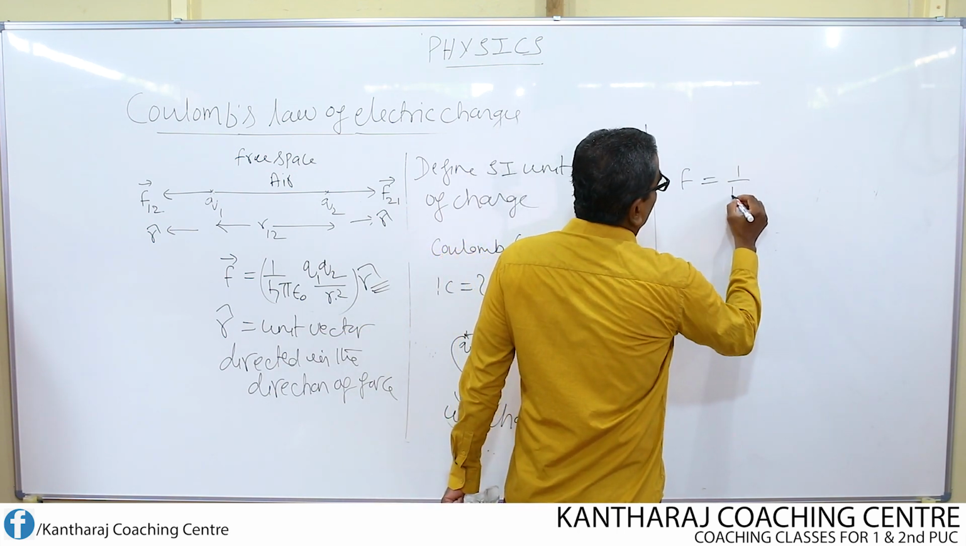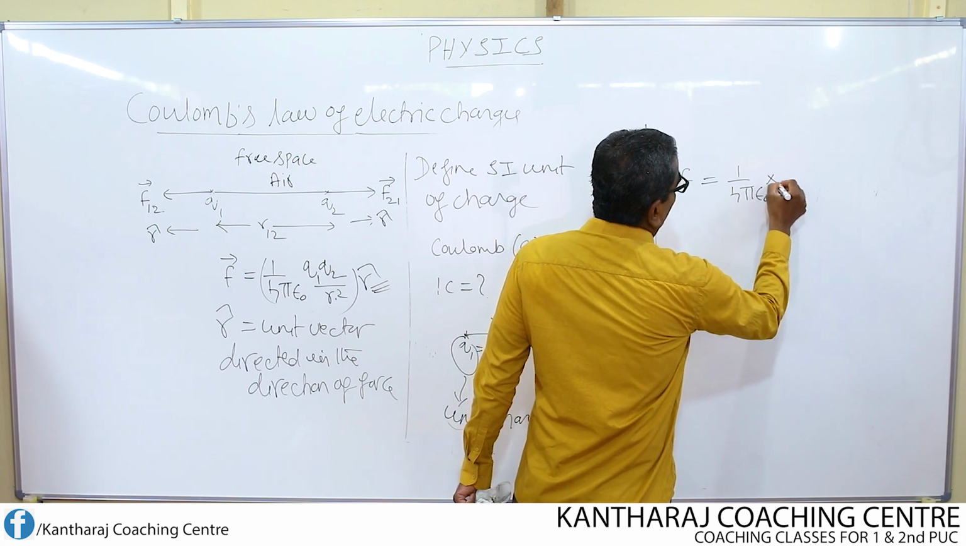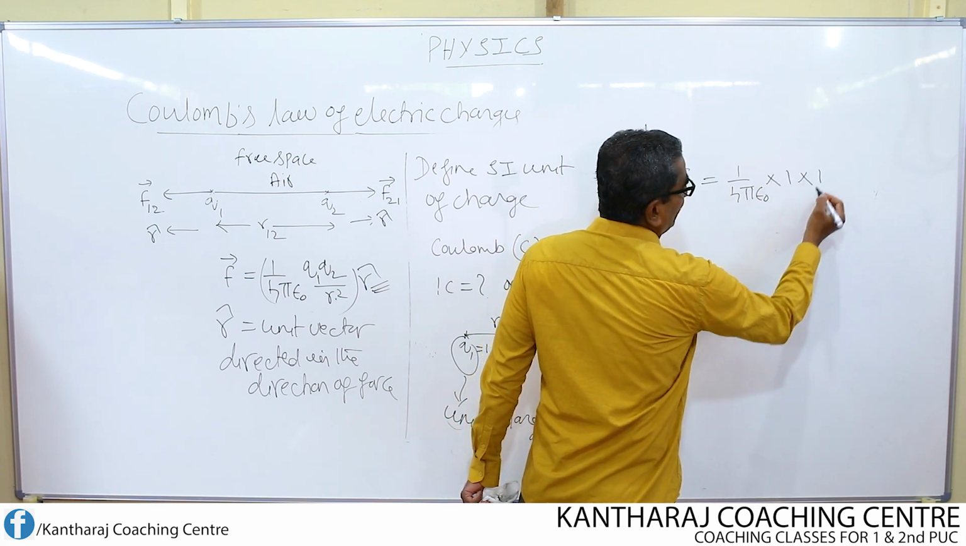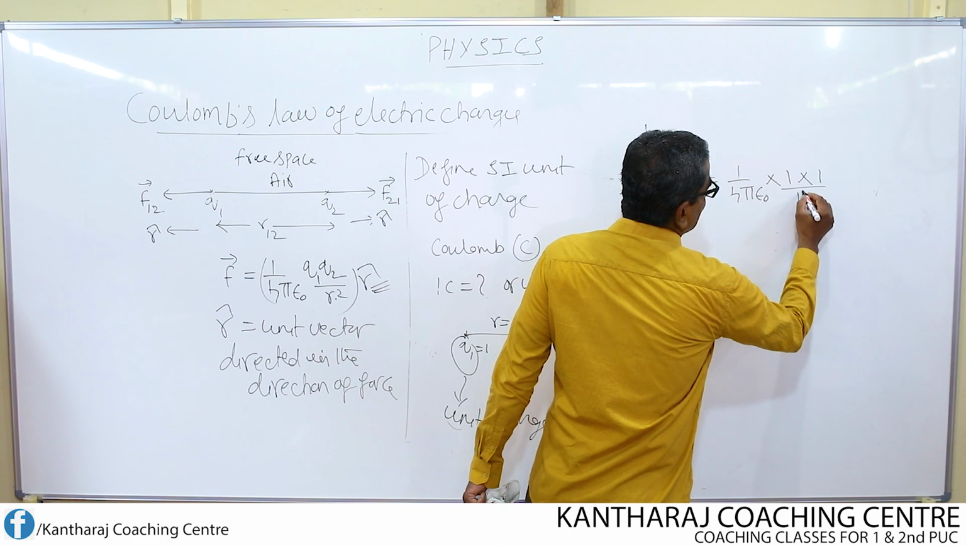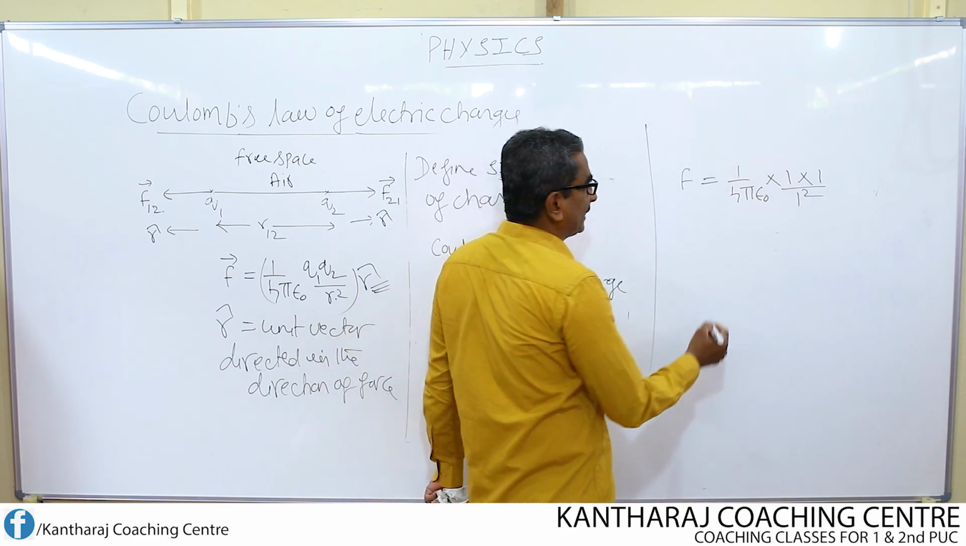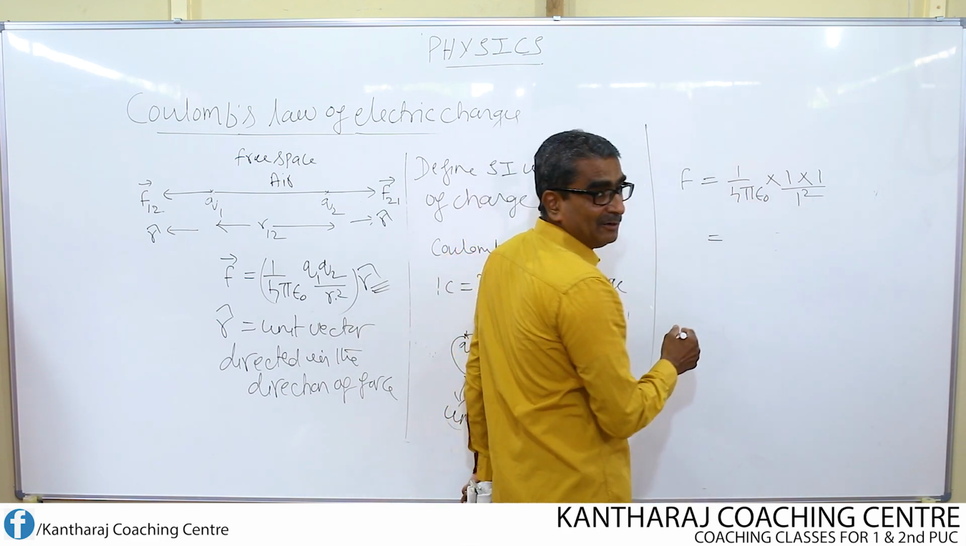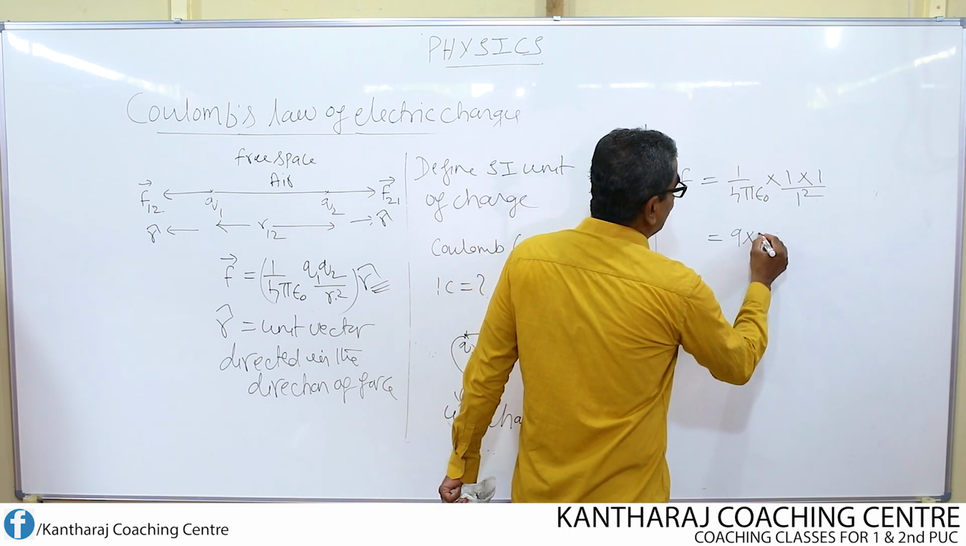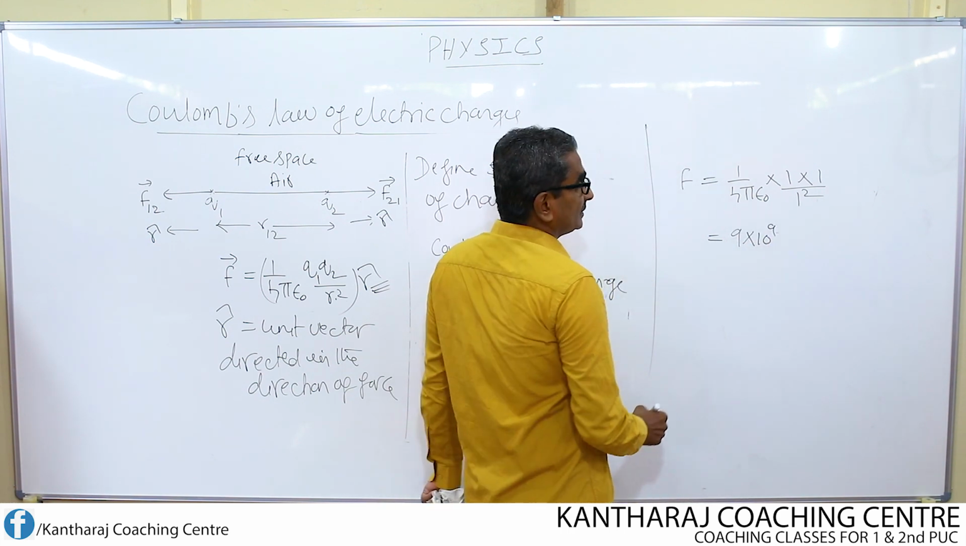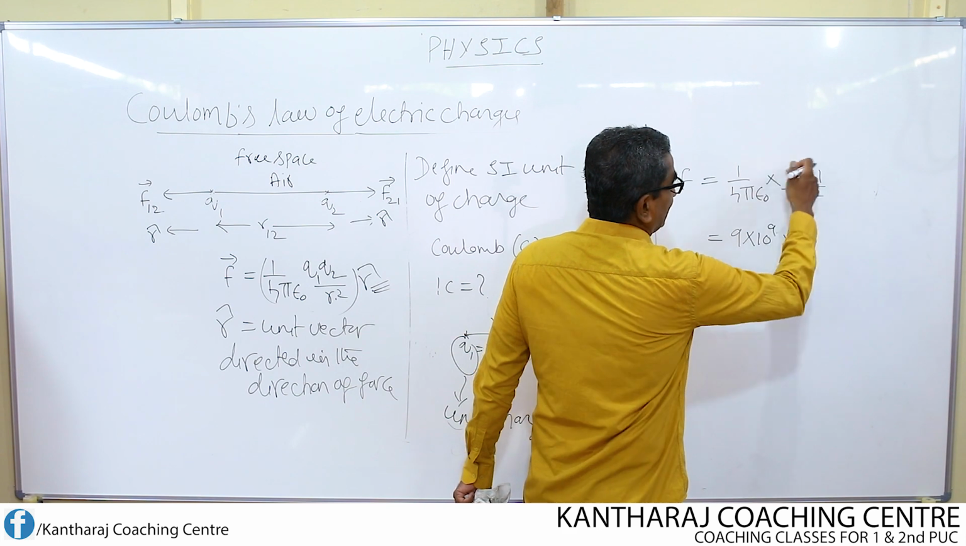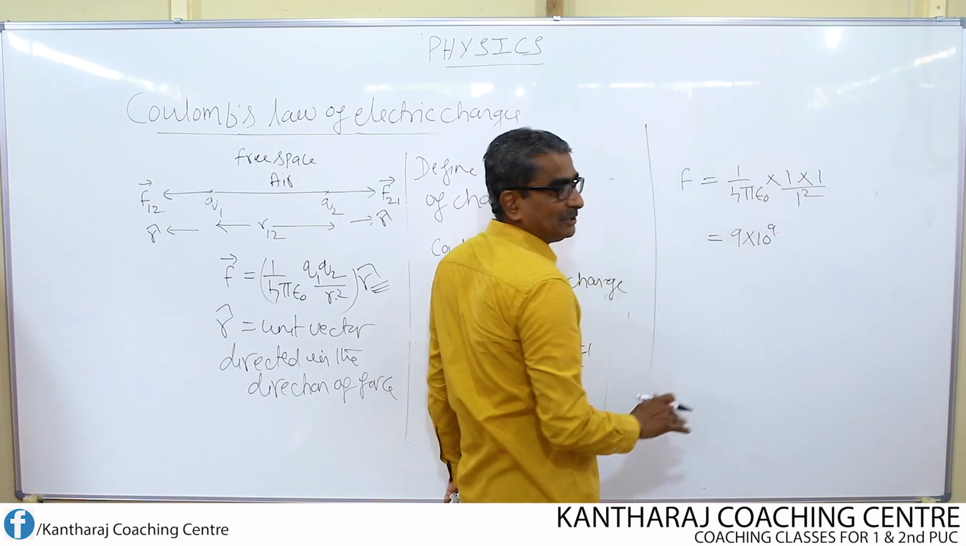1 over 4 pi epsilon naught is there. What is the value of Q1? 1 coulomb. What is the value of Q2? 1 coulomb. What is the distance of separation between the two charges? 1 meter. What is the overall value of 1 over 4 pi epsilon naught? 9 into 10 to the power of 9, into the entire thing. If you multiply and divide by 1, it is equal to 1.